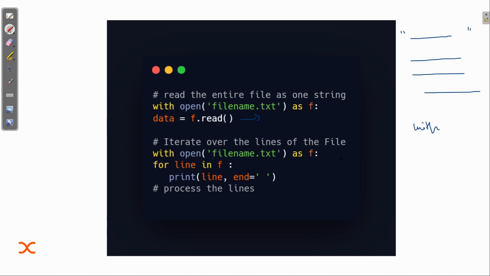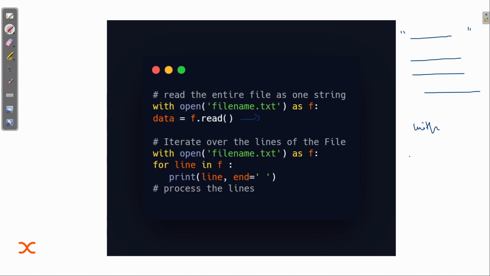So with open, we are opening the file, and we know that the default value of mode is read, so we are not specifying it. We are reading the strings of the file, and then we start the for loop: for line in f.